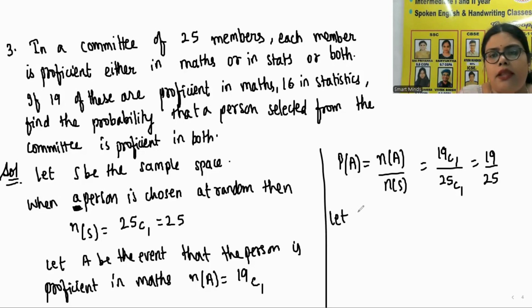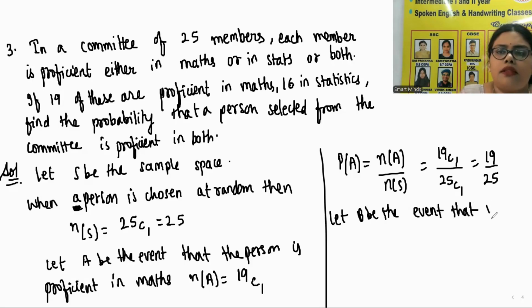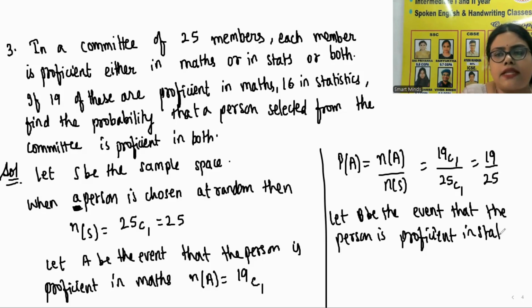Now let us say B be the event that the person is proficient in stats or statistics, both are one and the same.